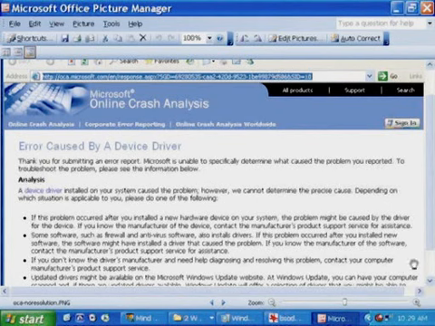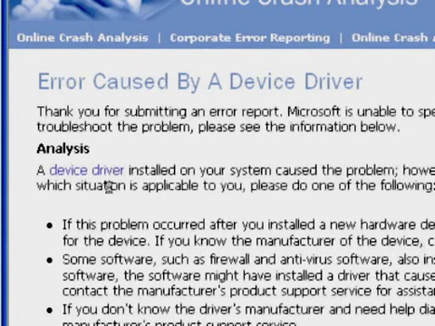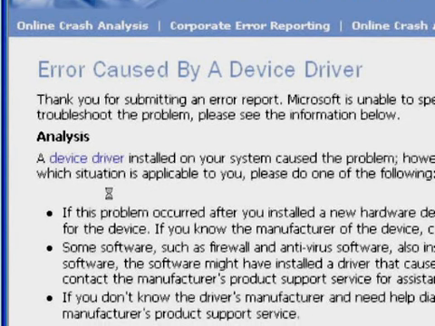But more often than not, what you might see, and what I've seen, is an OCA page that looks like this, which tells you an error is caused by a device driver. This simply means that the analysis engine was not able to find an entry in that database for that particular bucket ID. But at least, if you notice, Mark, Microsoft thanks you for submitting the problem report.